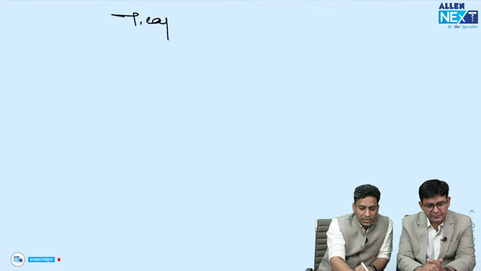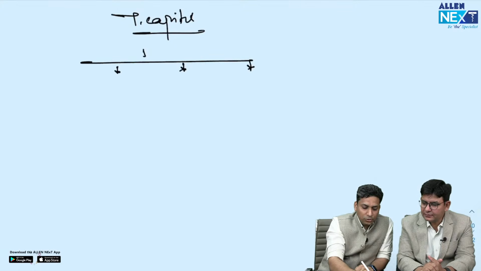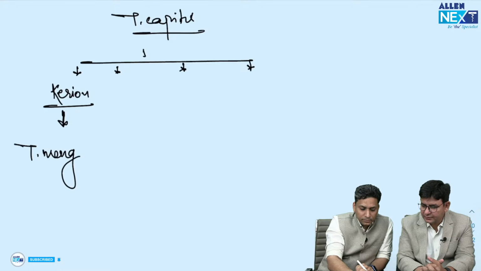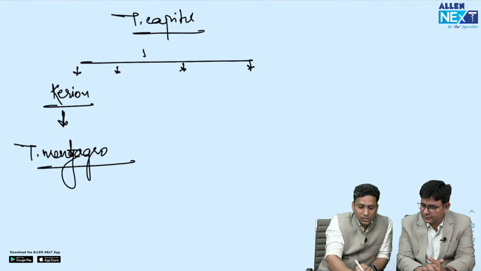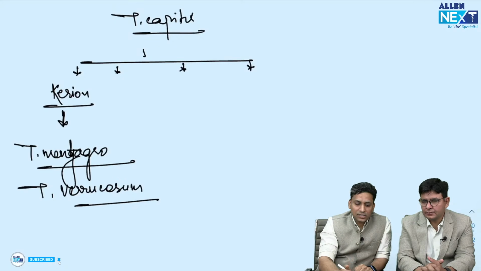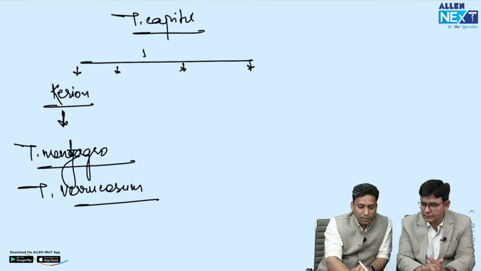So just now I told you there are different types of tinea capitis. So tinea capitis, I told you there are four types. Kerion, like kerion is commonly caused by trichophyton mentagrophytes. Just now sir discussed, this is also caused by trichophyton verrucosum. There are other causative organisms also, sir will discuss those, but at least the important ones you can remember.